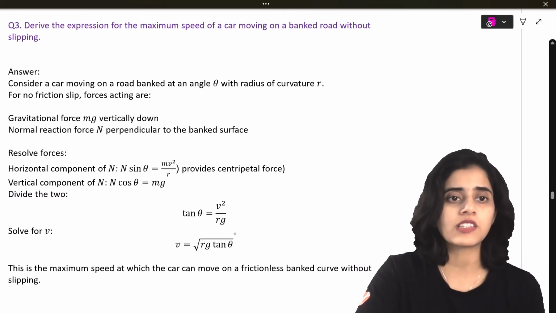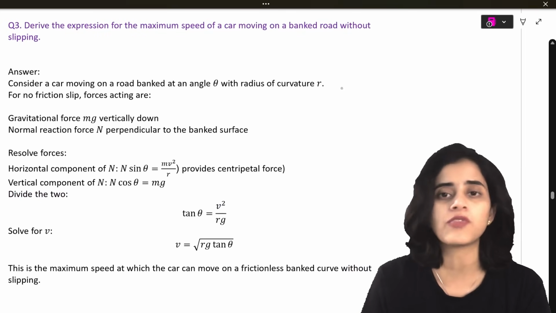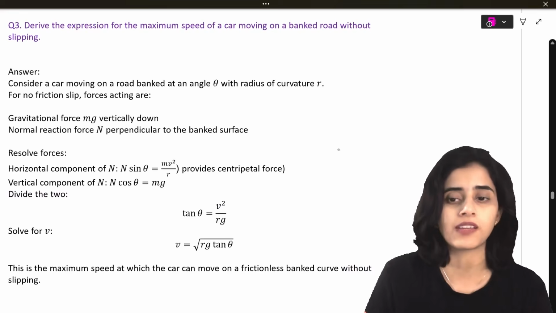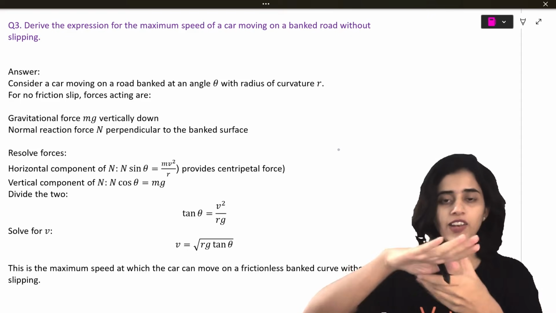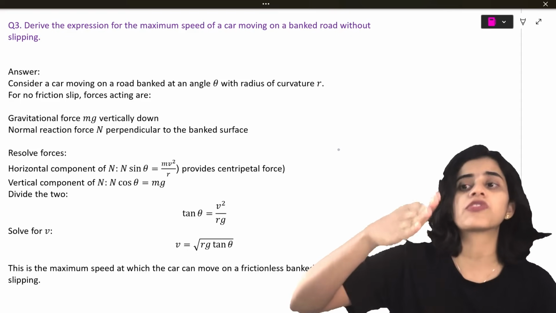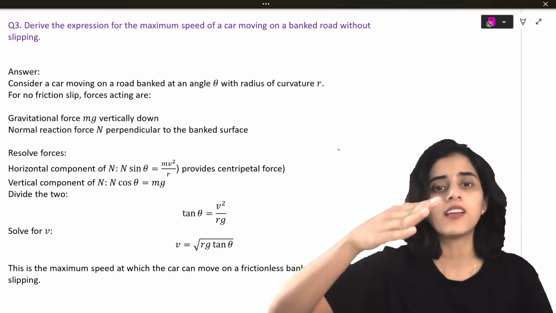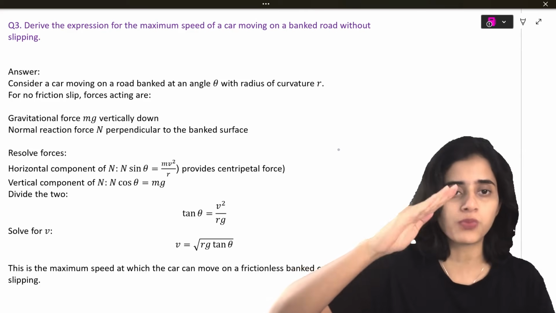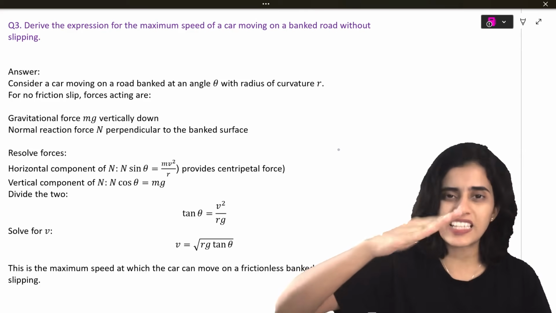Okay, next question. Derive the expression for maximum speed of a car on a banked road without slipping. So if you have a road like this, it's flat. What you're going to do is you're going to lift it by an angle. Okay, so when you lift it by an angle, you have to prove that. Find the expression for maximum speed.